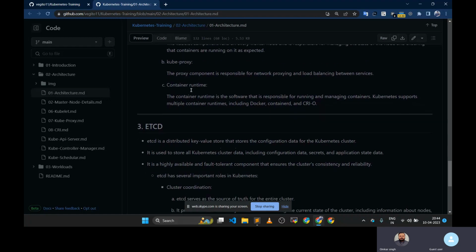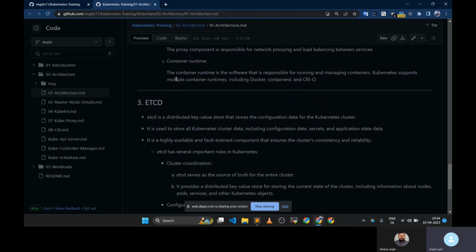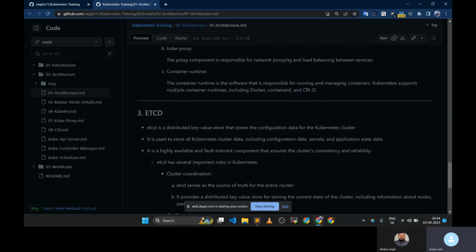Okay. Now, the next thing is the container runtime. So what is the container runtime? No idea. Okay. So a container runtime is like Docker. Docker is a container runtime. And there are also alternatives to Docker, like containerd and CRI-O. All those things are container runtimes.